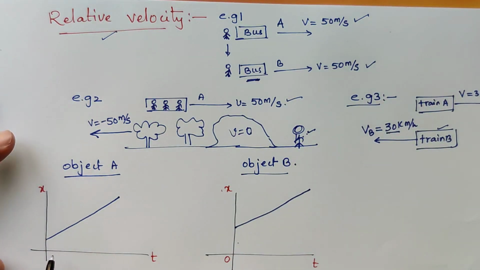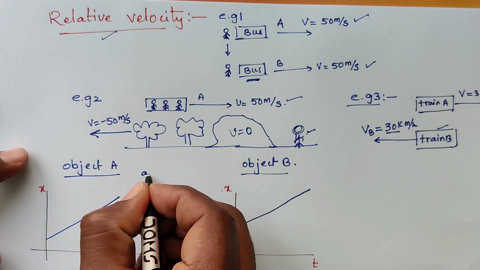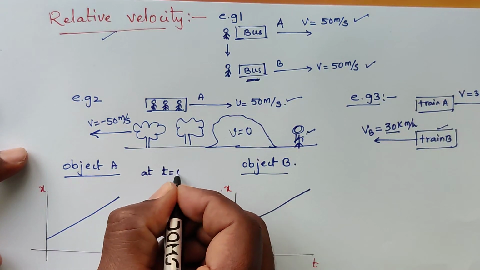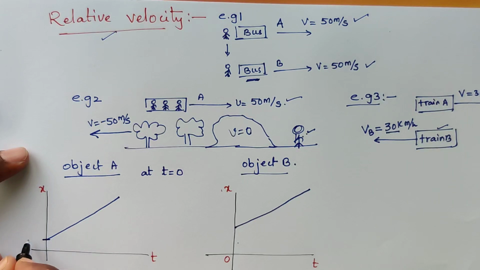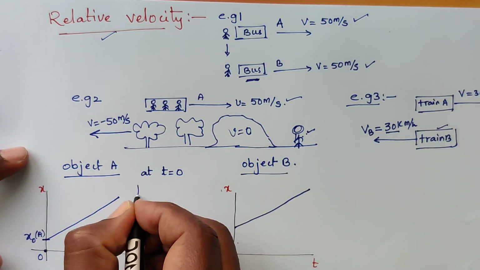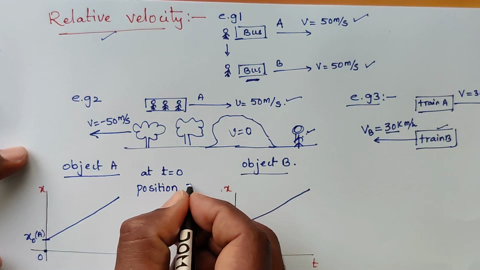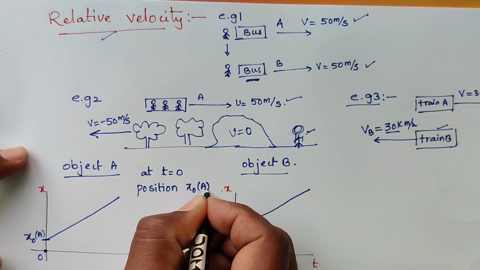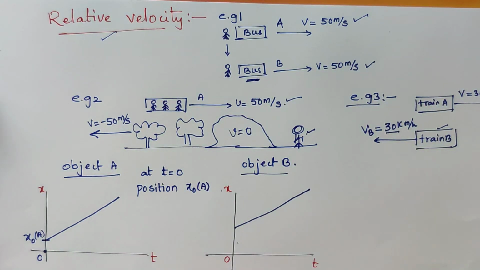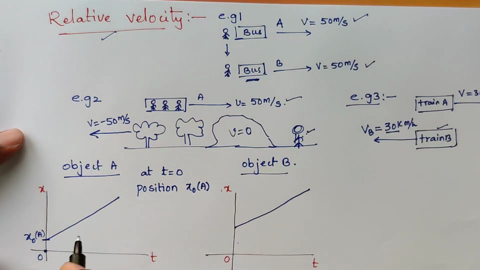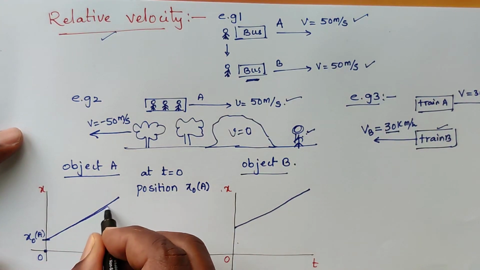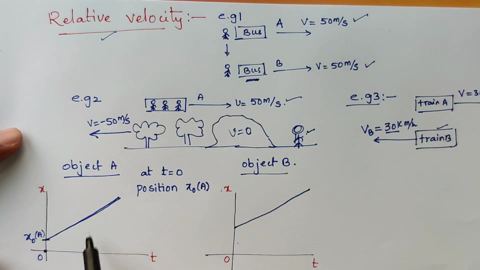Right. At t equal to 0, the initial position of particle A is x0 of A. This is the position of particle A, so I am writing x0 of A. Let this particle be moving. The slope of the x-t curve gives us velocity.